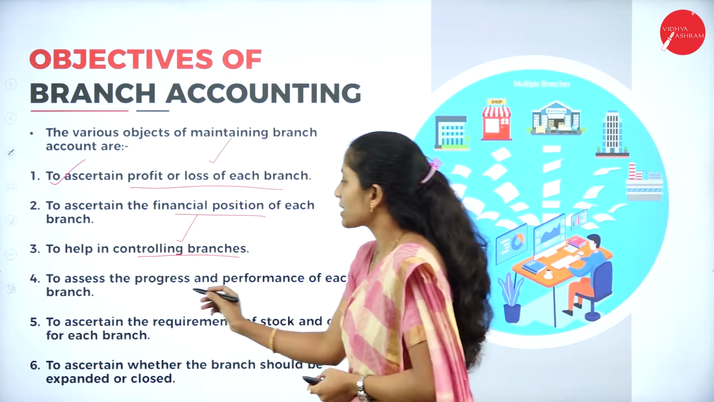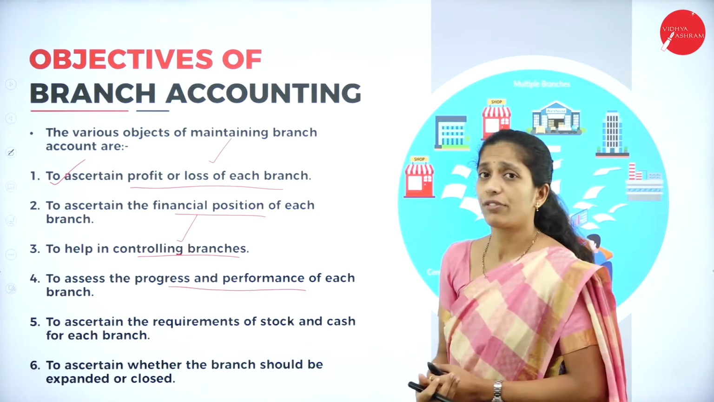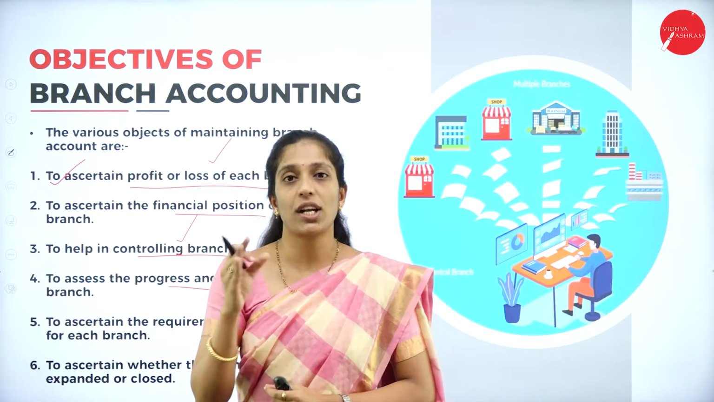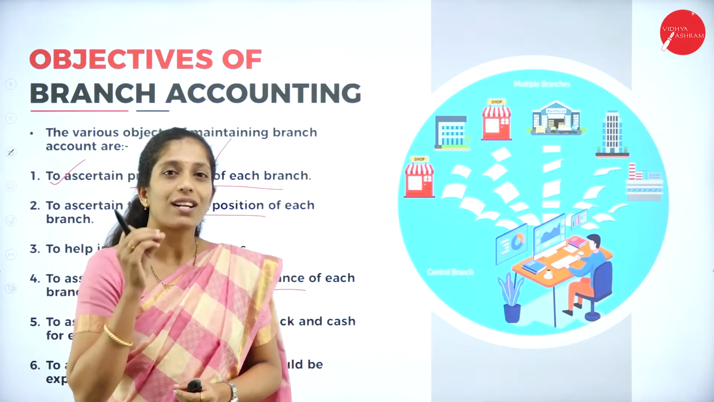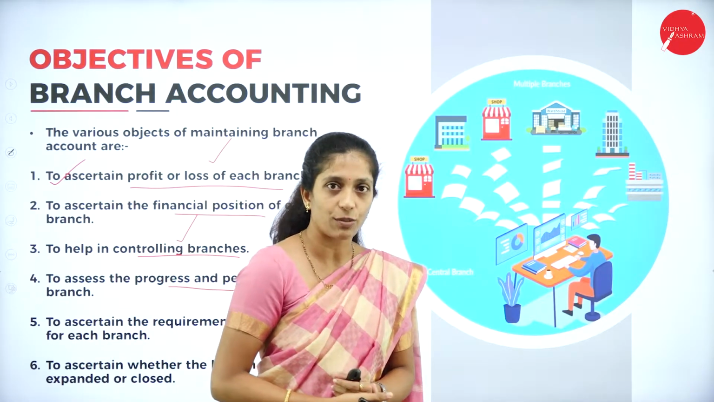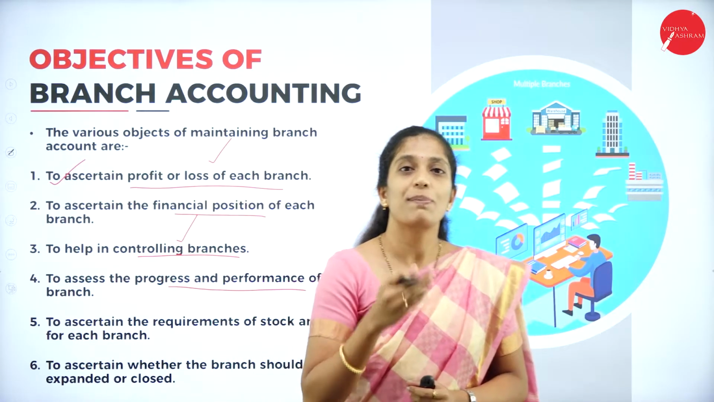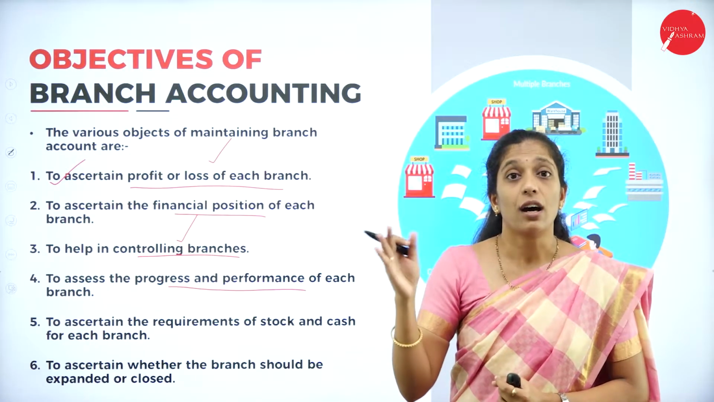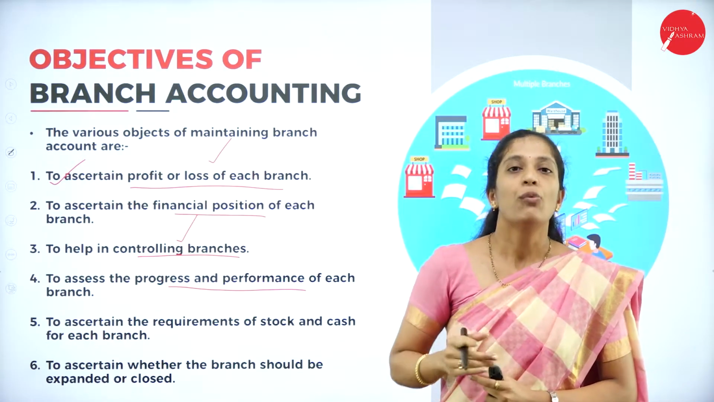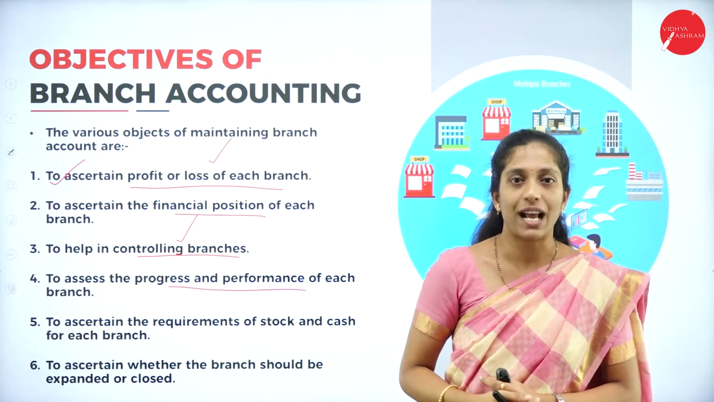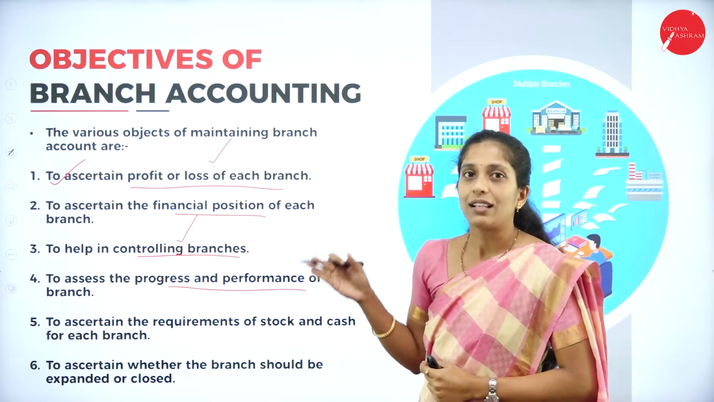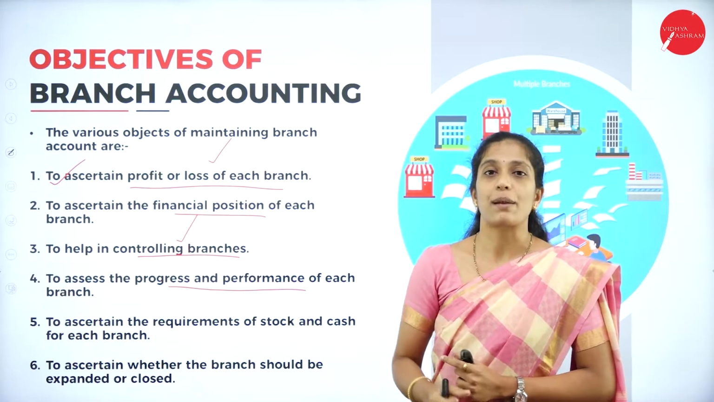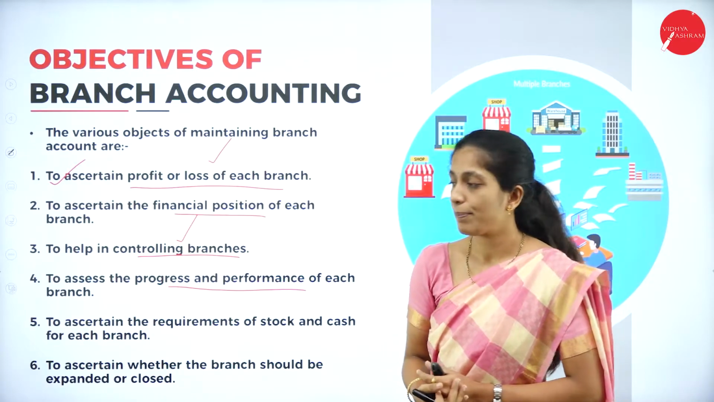Next, to assess the progress and performance of each branch. So, by ascertaining the financial position of each and every branch, we'll come to know what is the actual progress of each branch. So, whether the branch is progressing or not. When you compare from year to year or from one branch to another branch, which branch is very progressive, and why the other branches are lagging behind. So, we'll come to know what is the progress and performance of each and every branch.